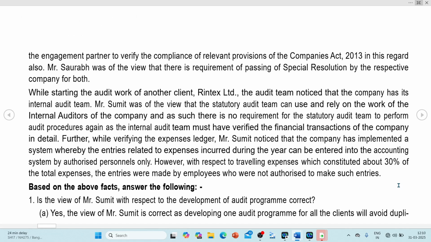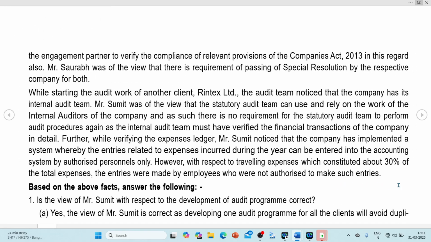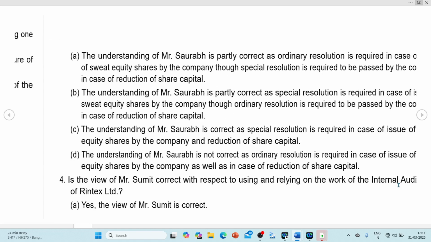Mr. Saurabh was asked by the engagement partner to verify compliance with the Companies Act. Saurabh was of the view that a special resolution is required to be passed by the respective company for both. So one is issuing sweat equity shares, and the other is reduction of capital. So he says that a special resolution will do.